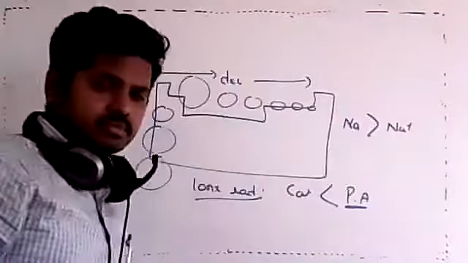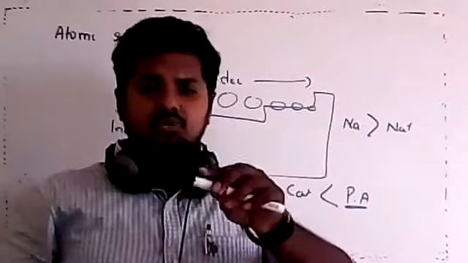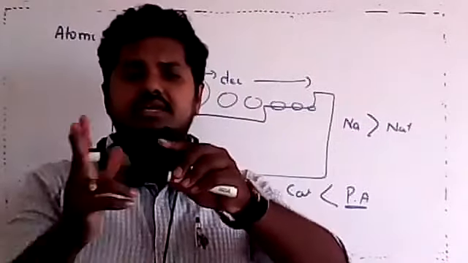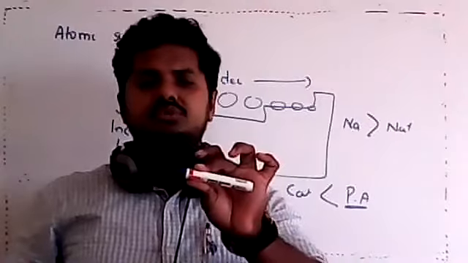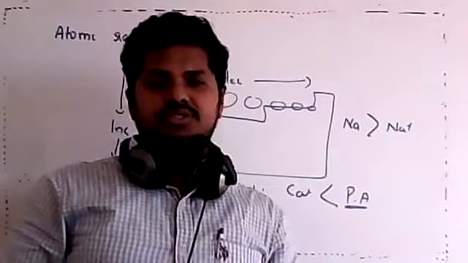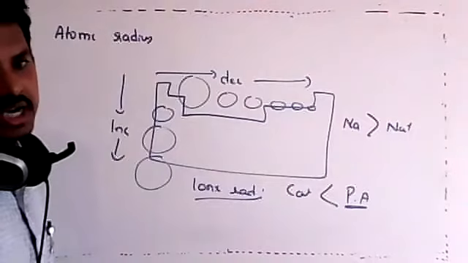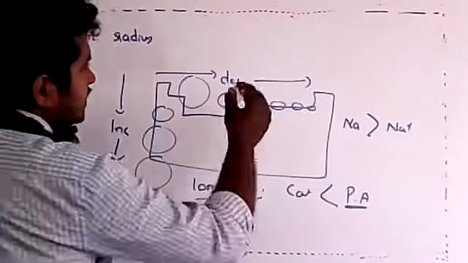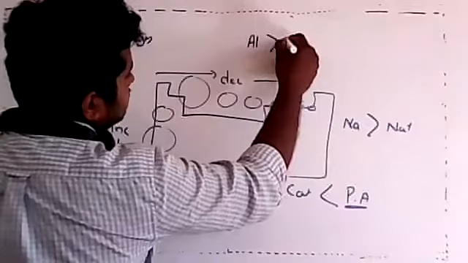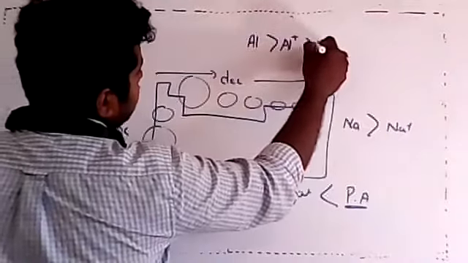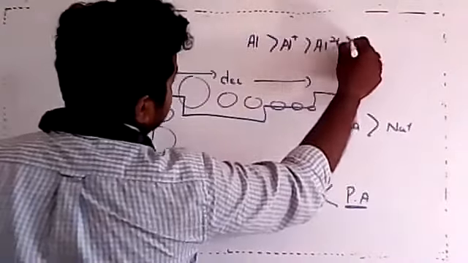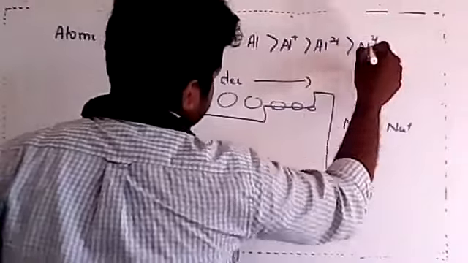Do you remember that, dear students? I told you that cation, you can understand, is cut. When I cut this, you will be left with a smaller piece. If you cut more and more pieces, you can understand it becomes smaller and smaller. That is the reason aluminum will be larger compared to Al+. It is larger compared to Al2+. It is larger compared to Al3+.